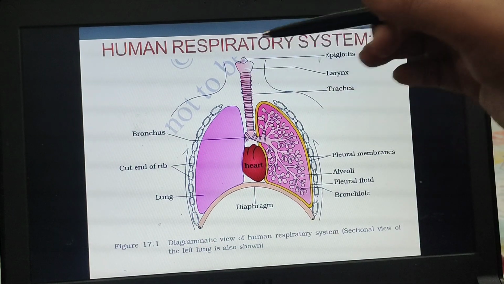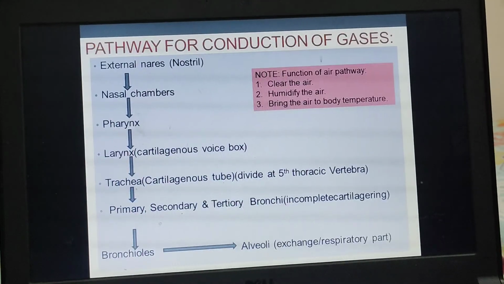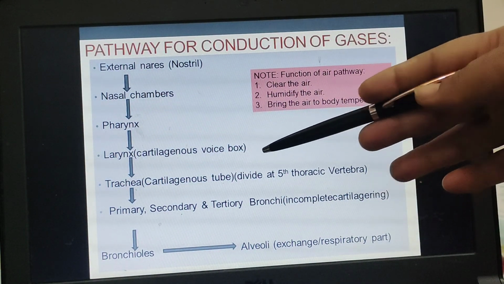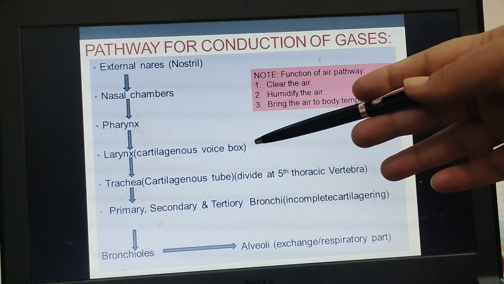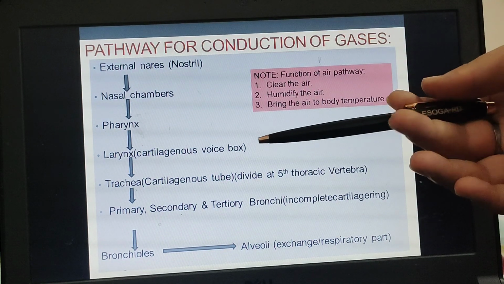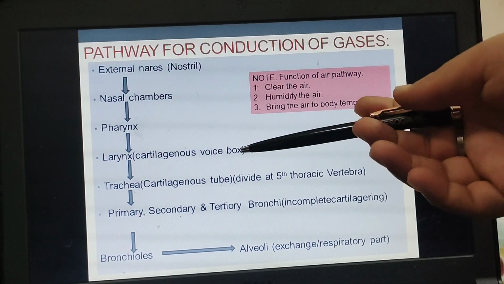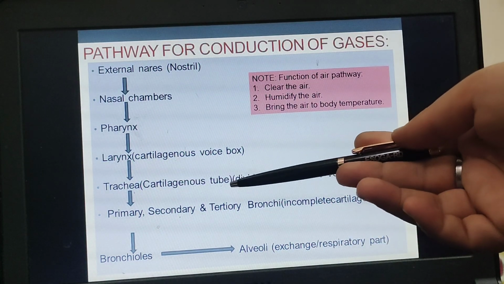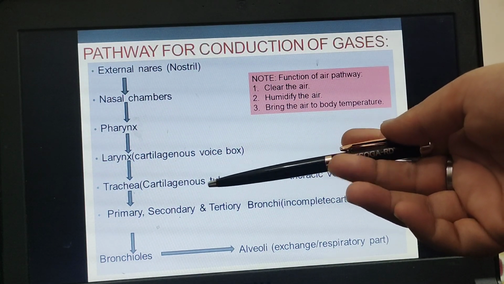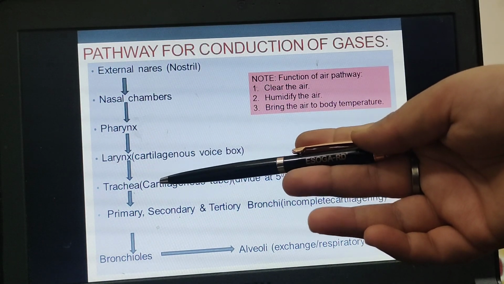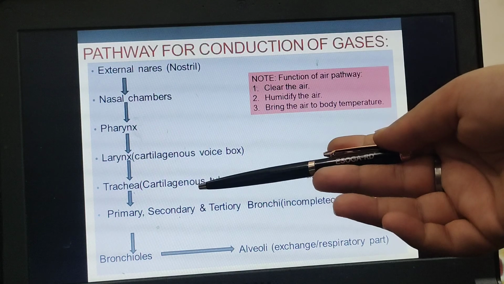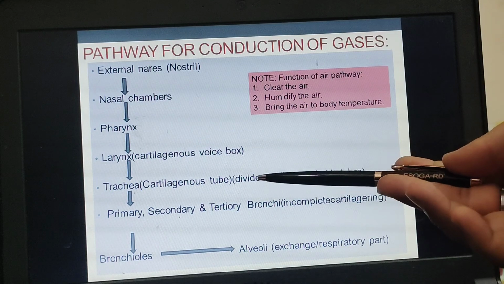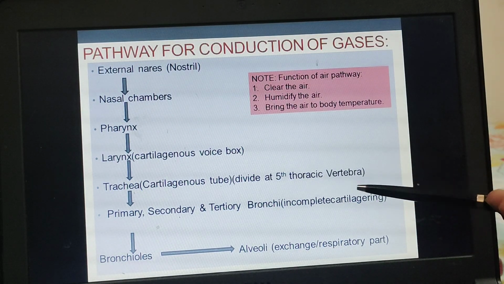Then it comes to the larynx, and then the trachea. The larynx is a cartilaginous voice box. The vocal cords are present there, and we are able to make different sounds due to the different movements in the larynx. After the larynx, we have the trachea, which has cartilaginous rings. These cartilaginous rings prevent the collapsing of the trachea. When there is no air in the pipe, the tube will not collapse due to the presence of these cartilaginous rings. And this trachea further divides at the fifth thoracic vertebra.